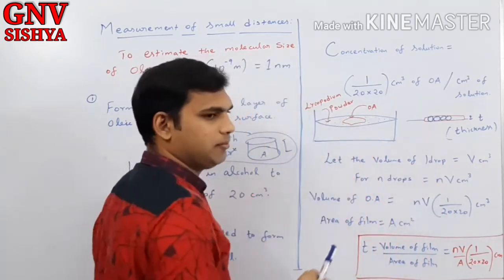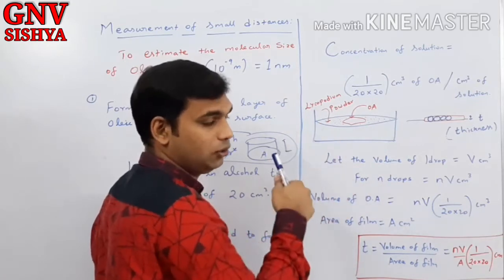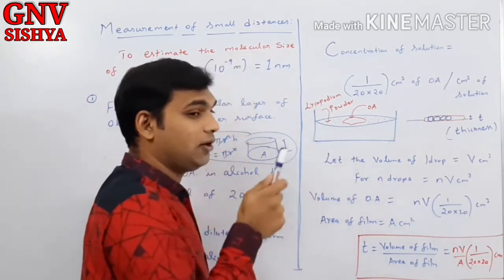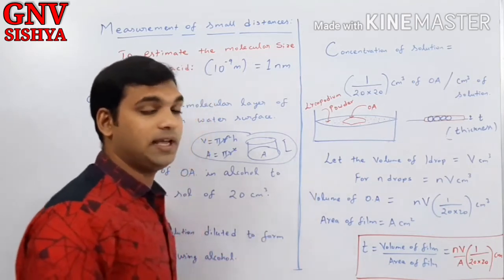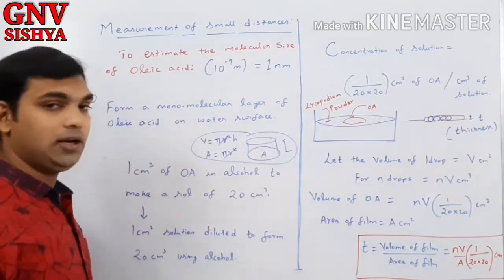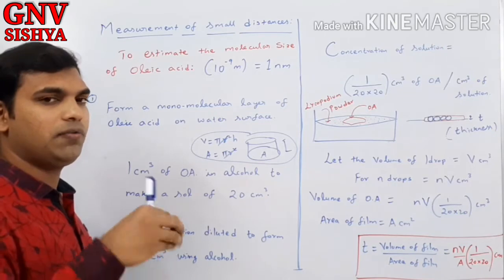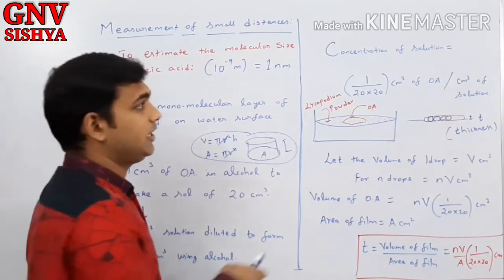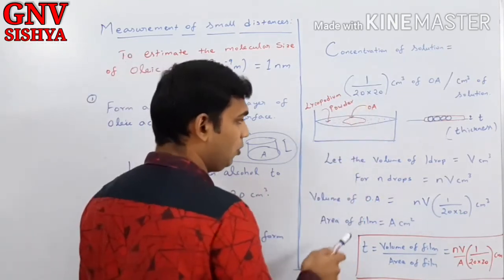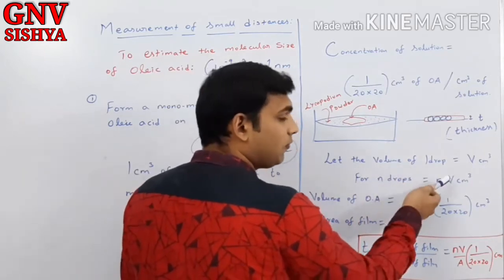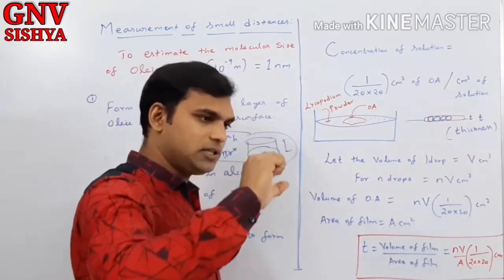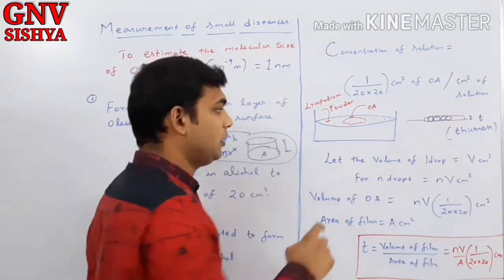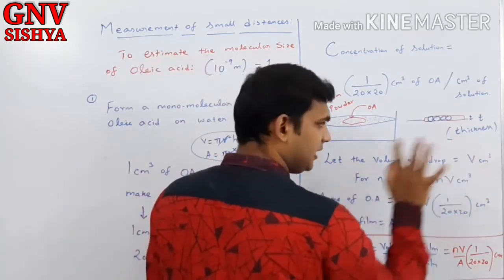Now next, for finally calculating the exact volume, just imagine that you have added 3 drops of that final solution. But that final solution is not fully oleic acid. It also contains alcohol, correct? Only a very little part of it is oleic acid. That is why we have written the concentration here. So, let the volume of 1 drop be V centimeter cube. That you can calculate using a pipette when you are dropping it.